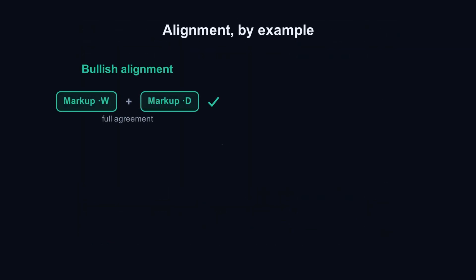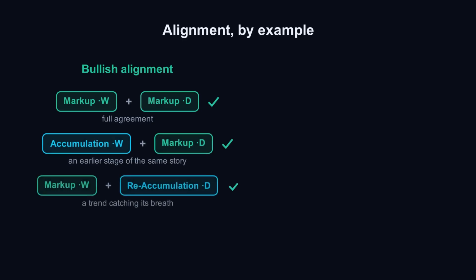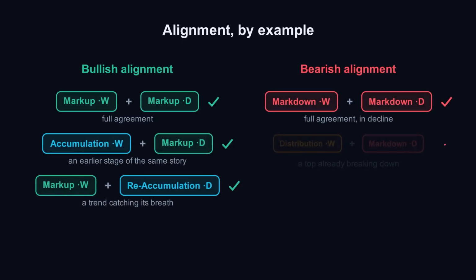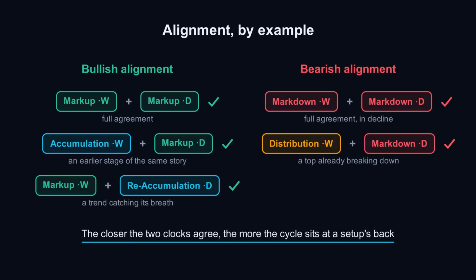A few examples make it concrete. Markup on both clocks is the fullest bullish alignment. The weekly trend and the daily rhythm agree. Accumulation on the weekly with the daily already in markup can mark an earlier stage of the same story, and markup on the weekly with the daily resting in re-accumulation is a trend catching its breath, still constructive.